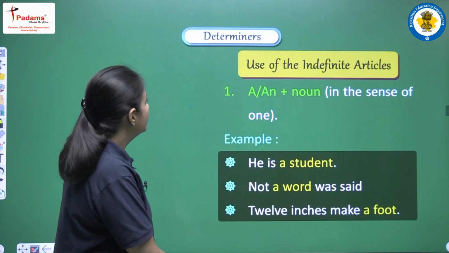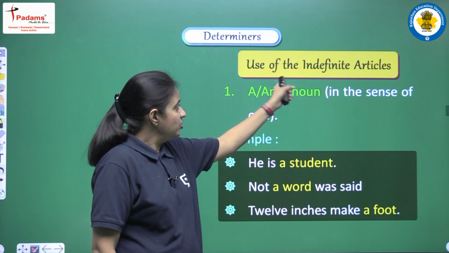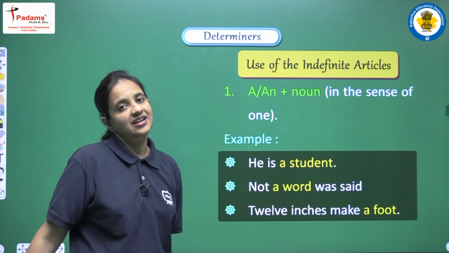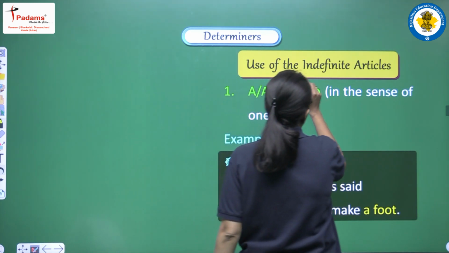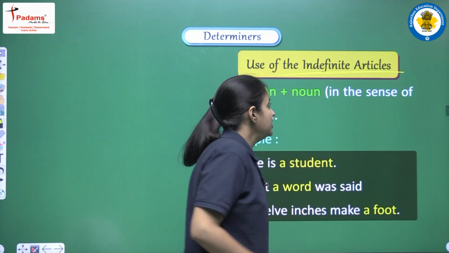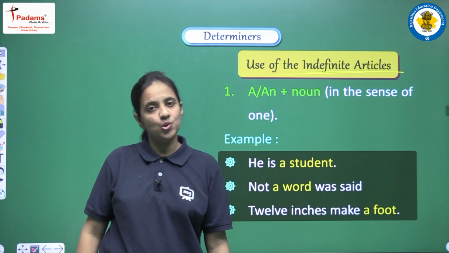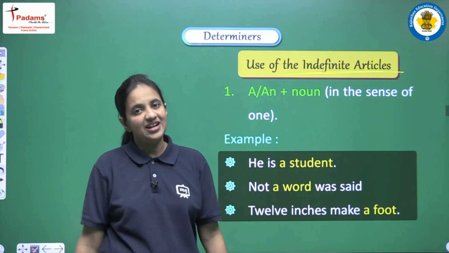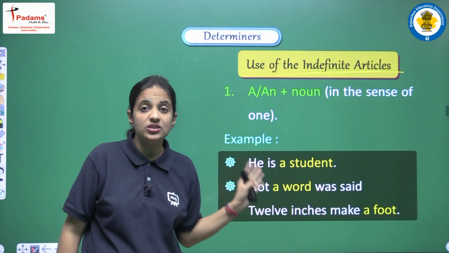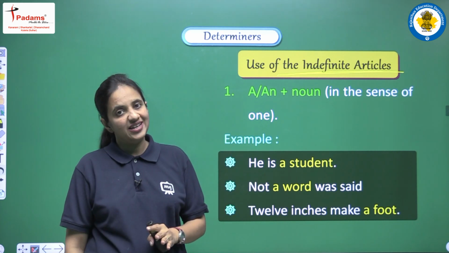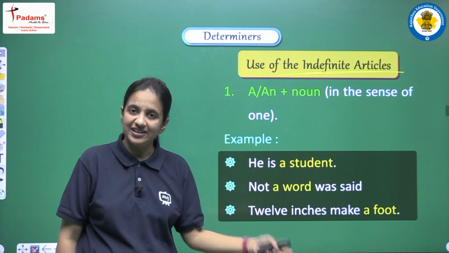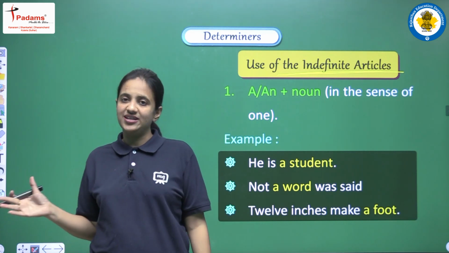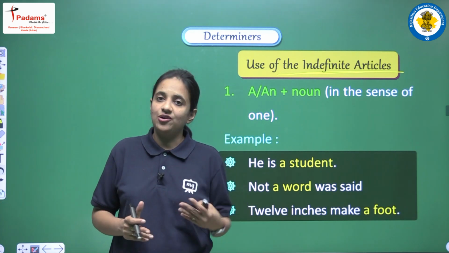Okay. So now let's see some of the uses of indefinite articles, and I am very sure you are all aware of what indefinite articles are. Yes, the two words a and an are known as indefinite articles. So now we are discussing the uses of a or an, and the difference between these two articles, that I have told you.